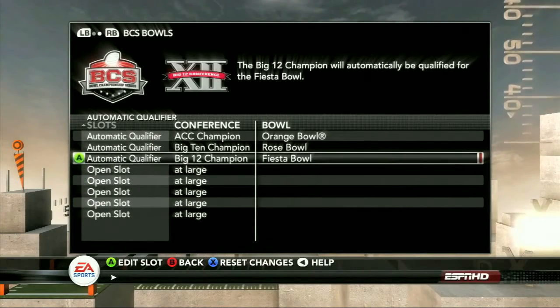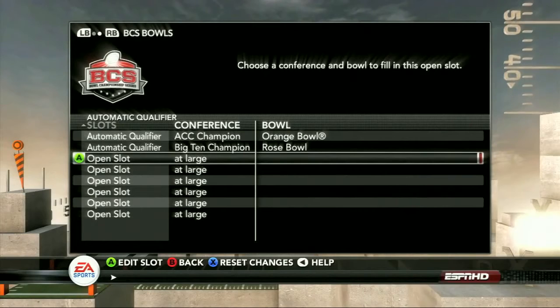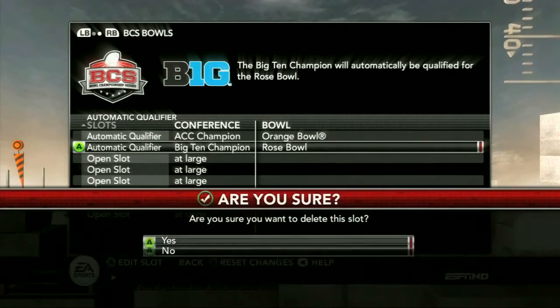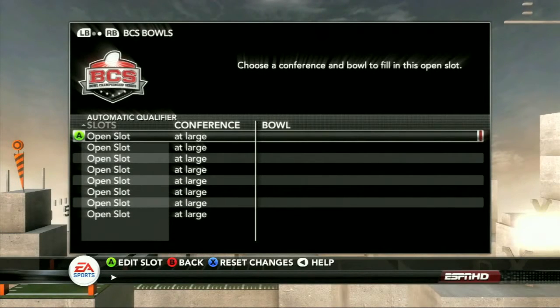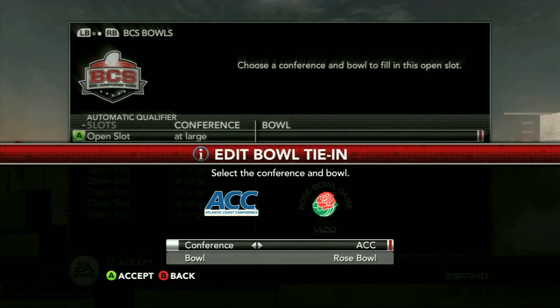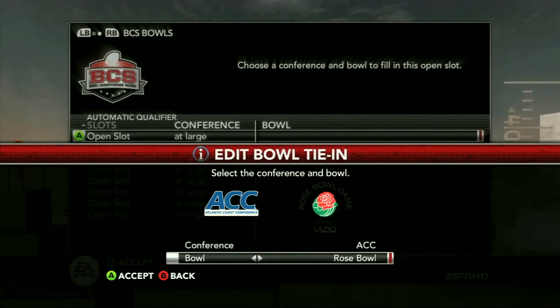The best part is this isn't just a dynasty setup thing. You can actually go through the course of each offseason and make these changes so you can keep things current. If schools start changing their affiliation throughout the course of the real world, you can make that edit during your dynasty. If friends start joining and dropping from the dynasty, you can make that edit and get everybody in the same conference if that's what you want to do. Really set things up however you want to do it.